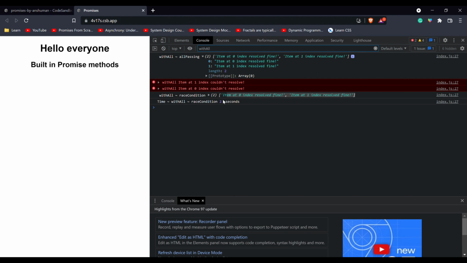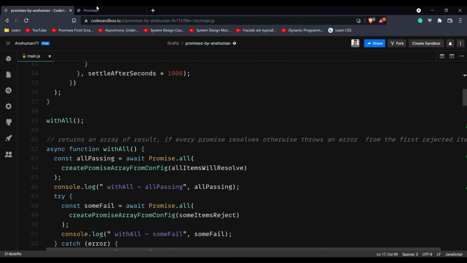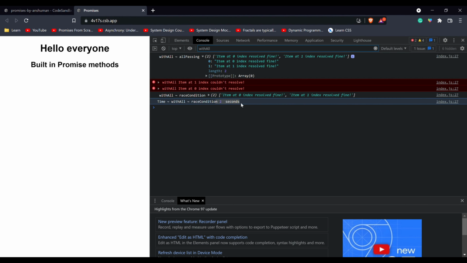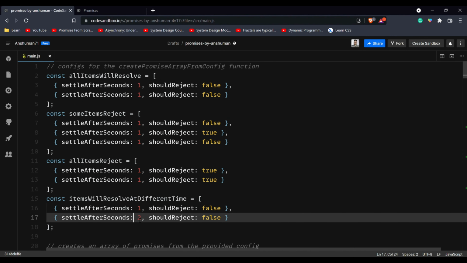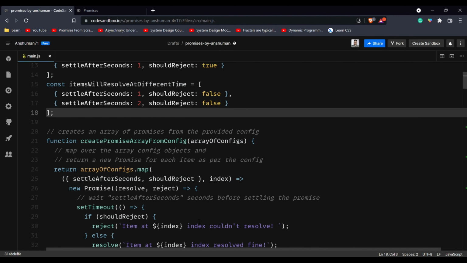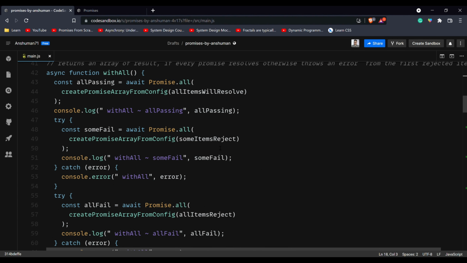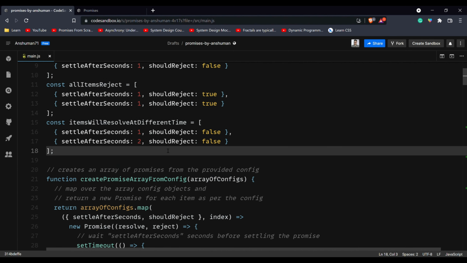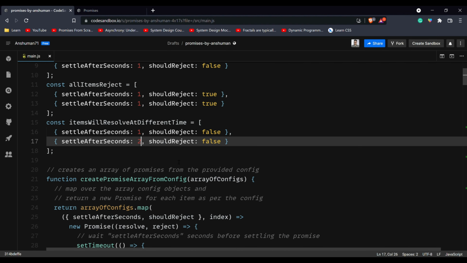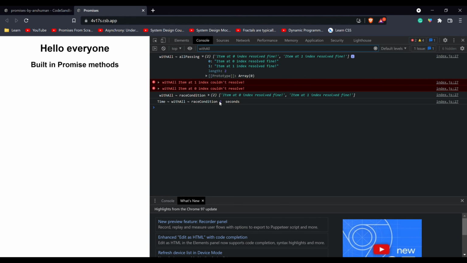But the whole Promise.all took 2 seconds to resolve because the longest of these both takes 2 seconds. So how the Promise.all works is it starts resolving all the promises at once, and then it takes the number of seconds which is the longest in the given array of promises. So in our case it was 2 seconds, hence it took 2 seconds.